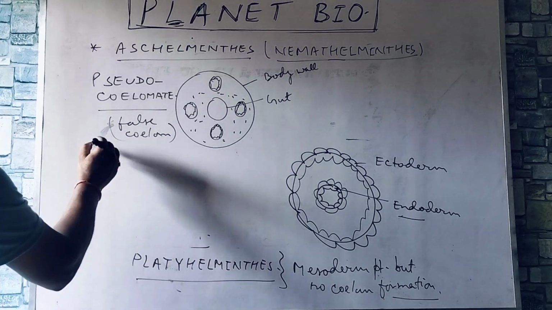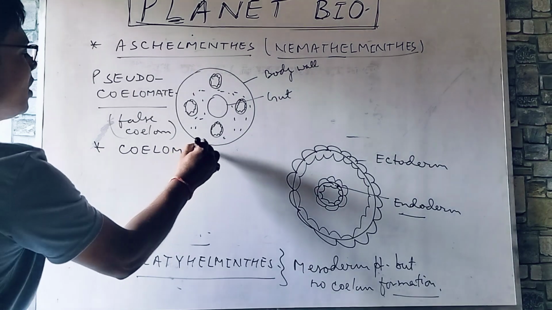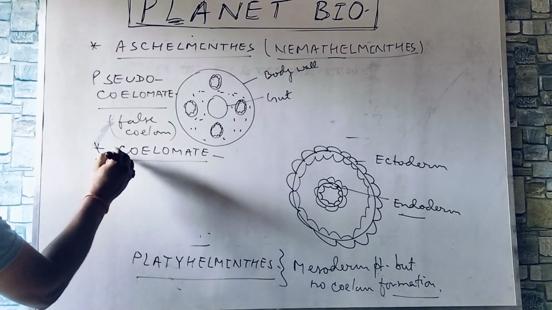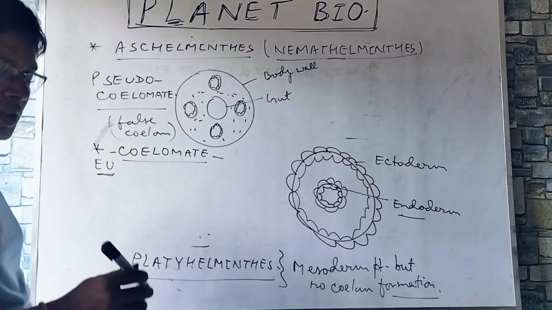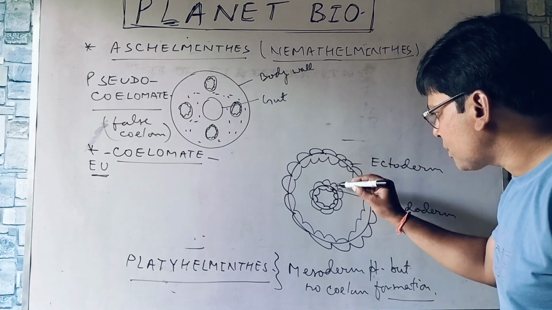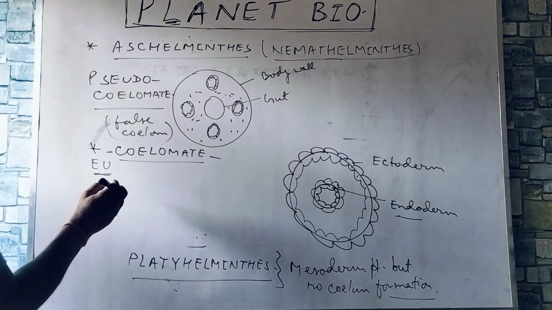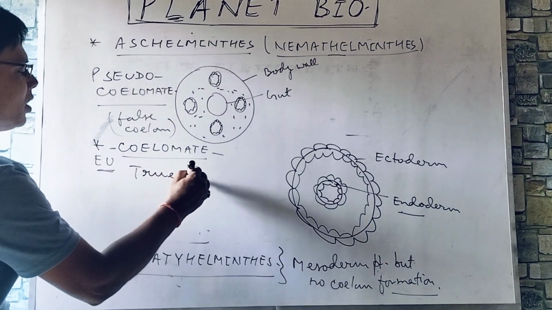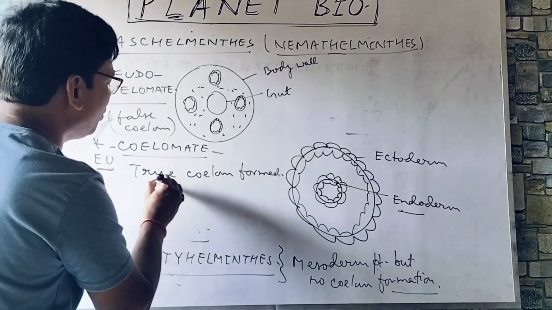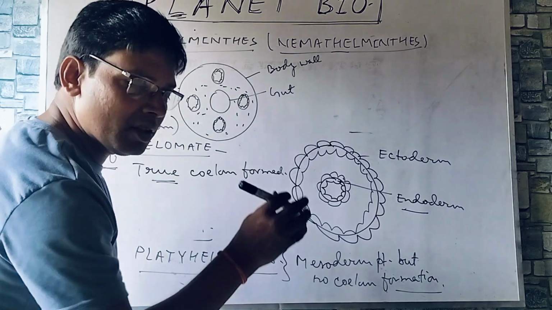And next one is coelomate, or sometimes it is written eucoelomate. EU is attached here. Eucoelomate means true coelom formation. That means mesoderm has split. So you can write coelomate or eucoelomate means true coelom formed. What is required for the formation of true coelom? Not only the presence of mesoderm, mesoderm needs to be split.